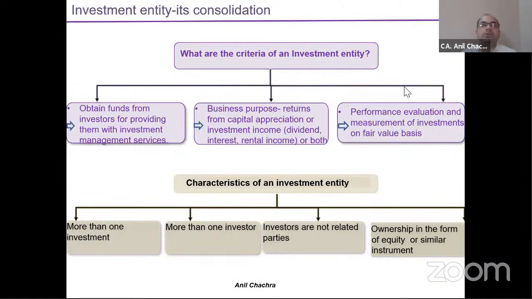Now come to the investment entities consolidation. As per the objective and scope part, it was discussed that the investment entity will get excluded from the consolidation. So now the question is, what is the investment entity? First of all, we need to understand this investment entity. For the investment entity, we need to follow three criteria, just to fulfill the definition part.